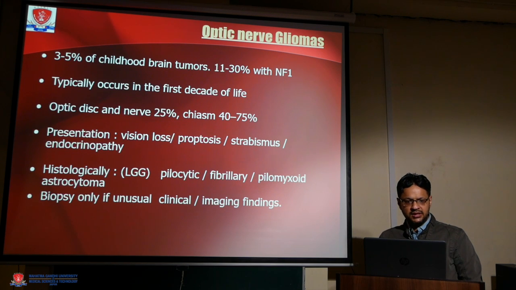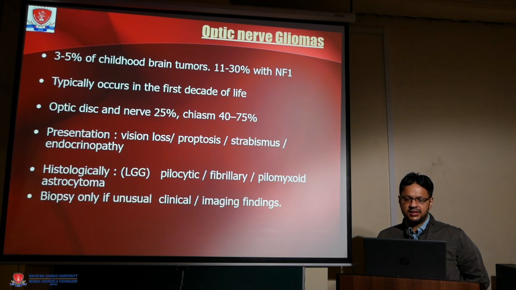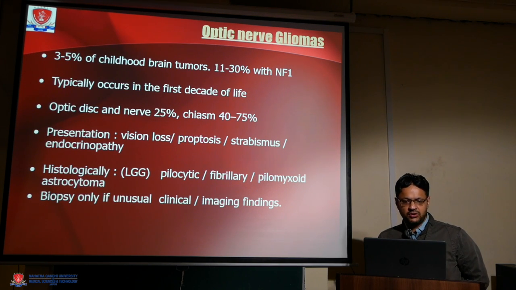Optic nerve glioma accounts for 3 to 5% of child brain tumors. They are 10 to 30% of neurofibromatosis cases and typically occur in the first decade of life. Optic disc and optic nerve involvement is 24%, and chiasmal involvement is 40 to 75% of patients, presenting as visual loss, proptosis, strabismus, and endocrinopathy.